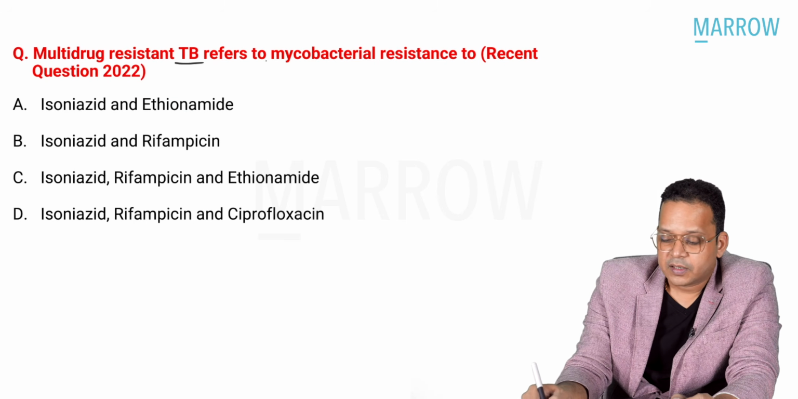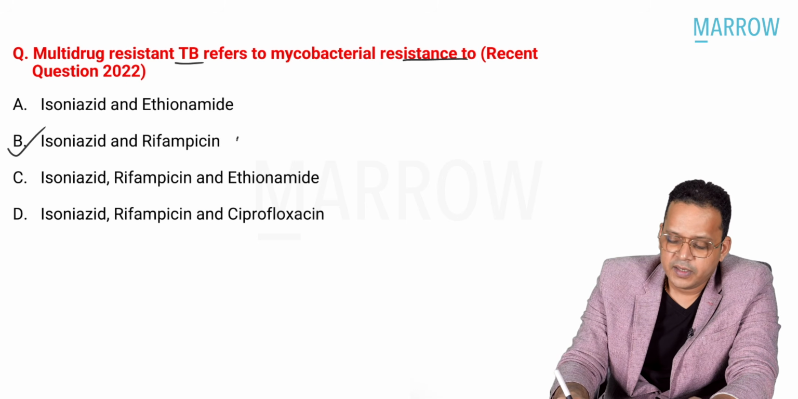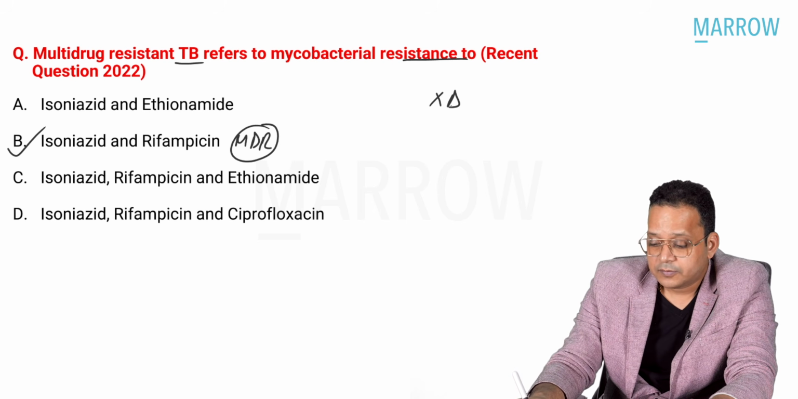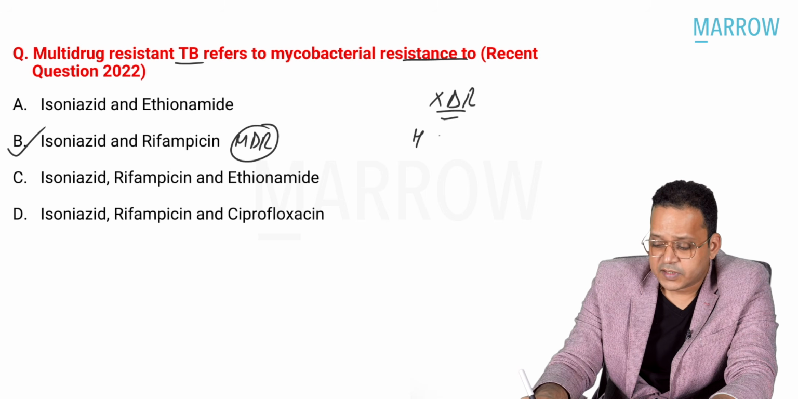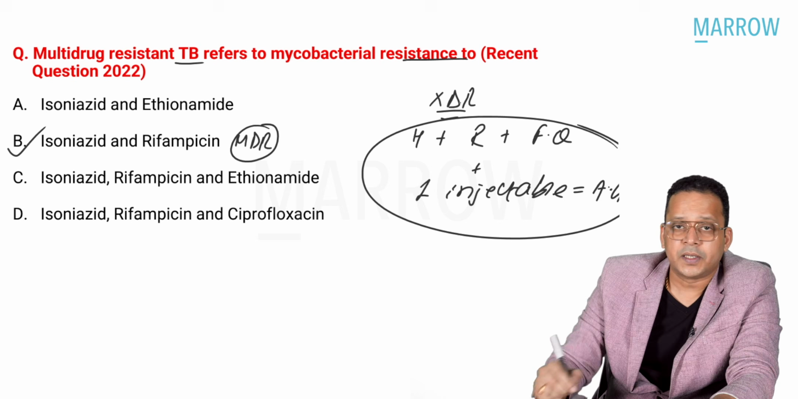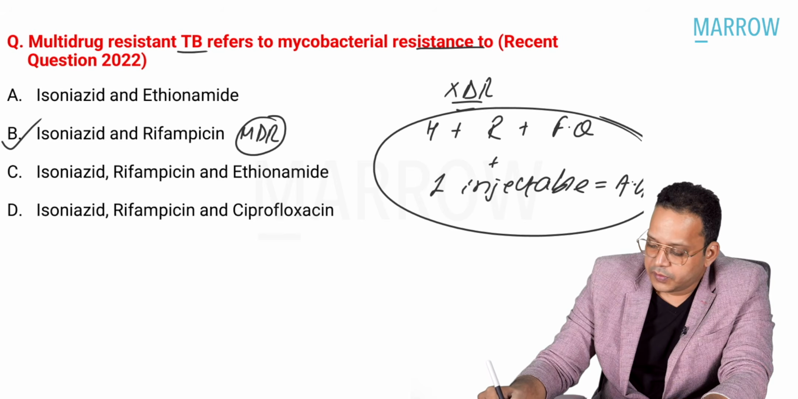Multi-drug resistant TB refers to resistance to, your answer is isoniazid and rifampicin. This is frequently asked. So MDR is this one, whereas XDR is resistance to H plus R plus fluoroquinolone plus at least one injectable like aminoglycoside. This is XDR TB. So MDR, XDR, it should be on your tips. Now moving on, next question guys.